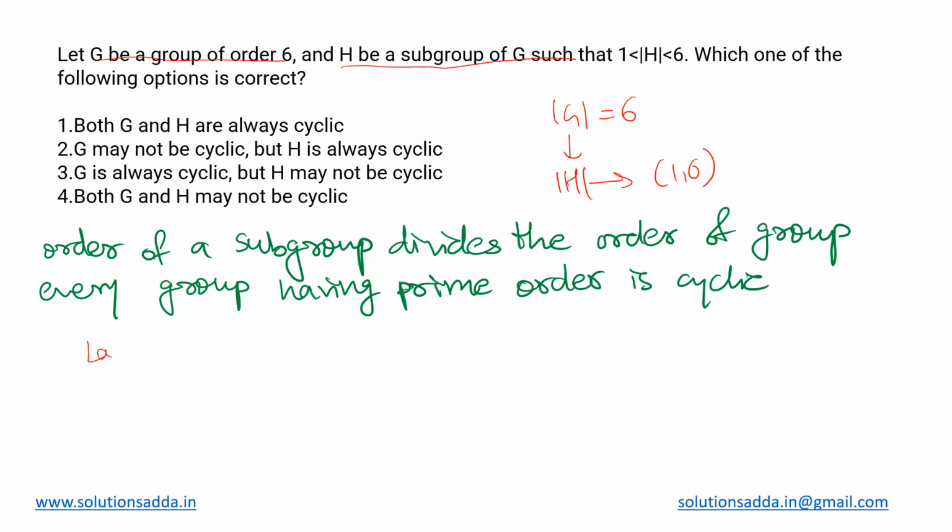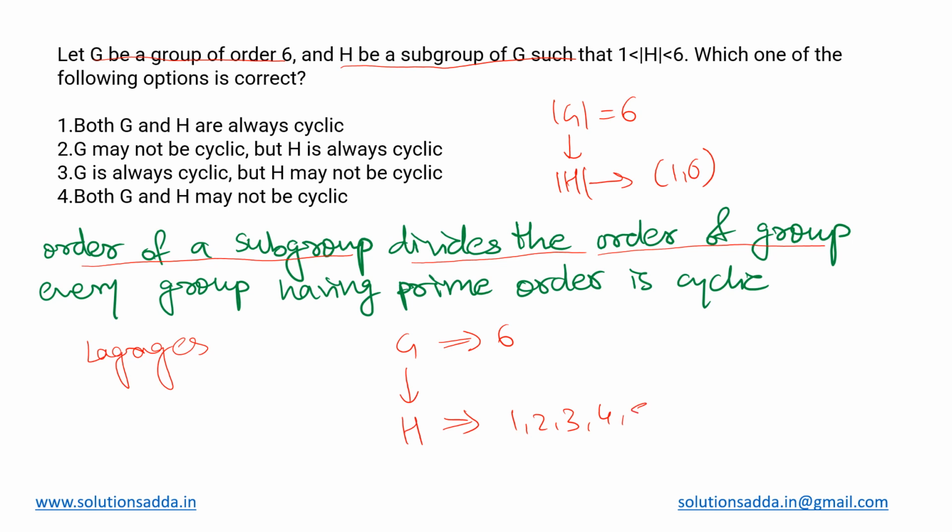For this, we have Lagrange's theorem, which says that the order of a subgroup always divides the order of a group. So if H is a subgroup of G, then we know that the order of G is 6. So what are the possible orders for H? 1, 2, 3, 4, 5 and 6. But they have already said that it lies between 1 and 6. So the boundaries are excluded.